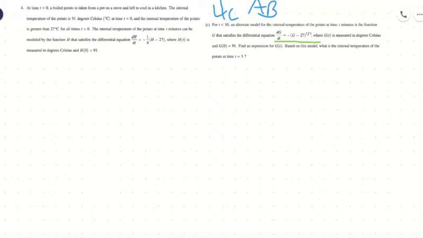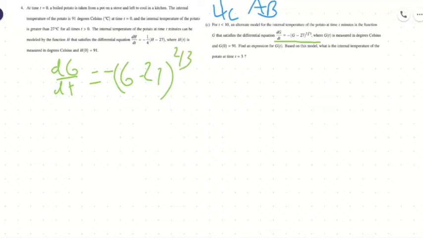So the way I would handle this question is that basically we are looking for the internal temperature, which in this instance is G. So how would we, given a t, find g of t? And so I would write this immediately, something along the lines of, first I would separate our variables. So dg over dt is equal to negative g minus 27 to the 2/3 power.